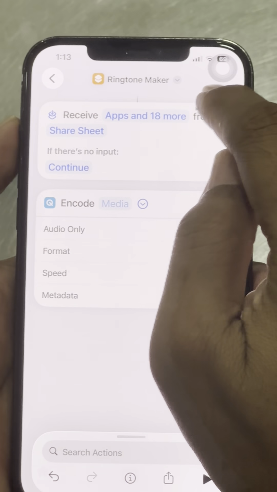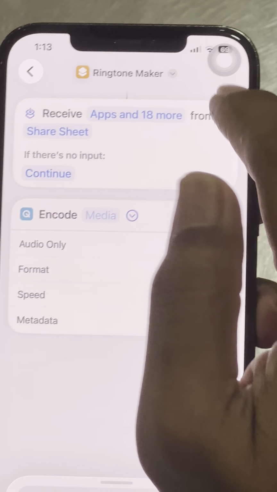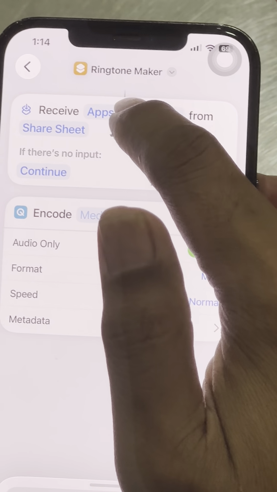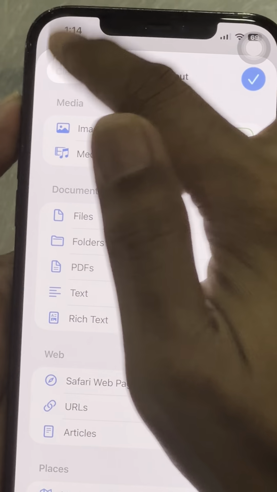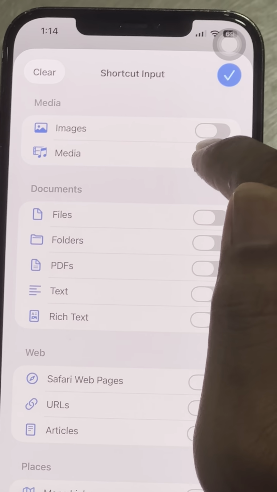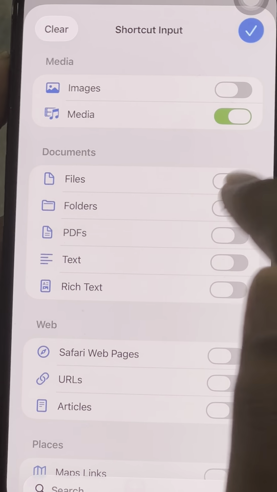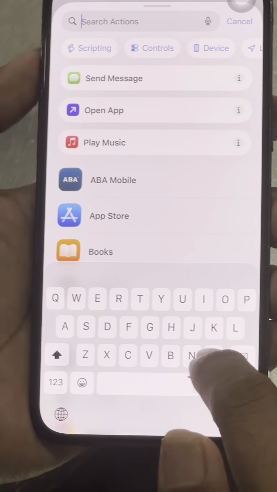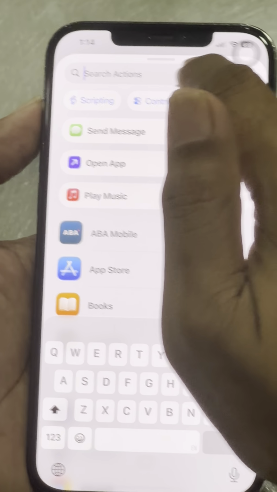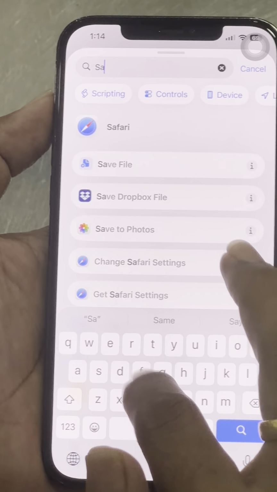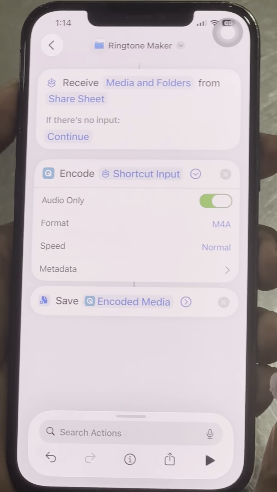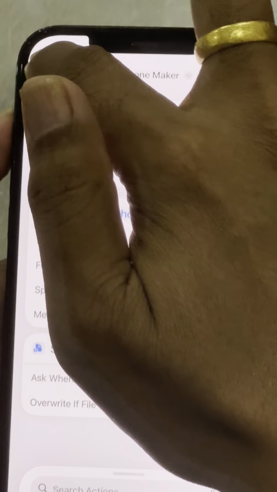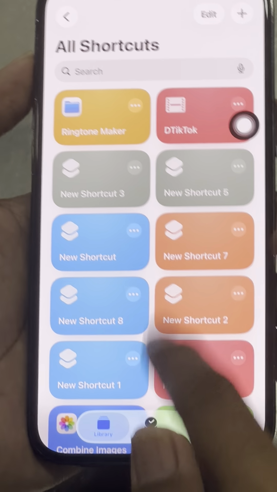And you will see here is the tip is right here. The important step is here. Click on that and clear this, and then just turn this on and turn this on only. And another final step is click on search action and type Save File. Yes, you see here it's already done.